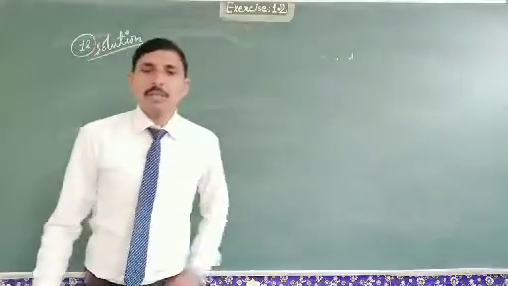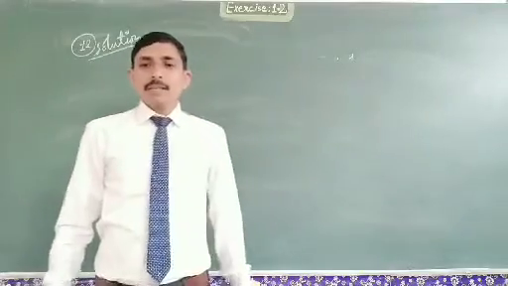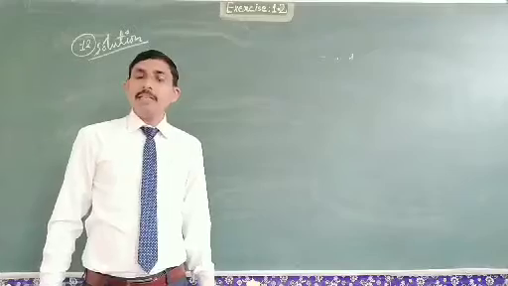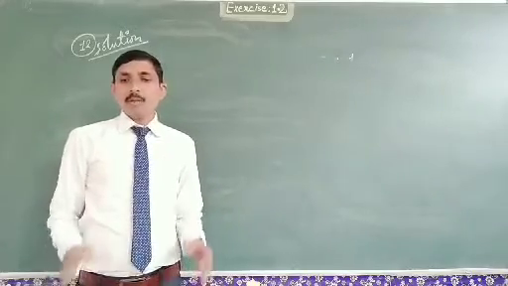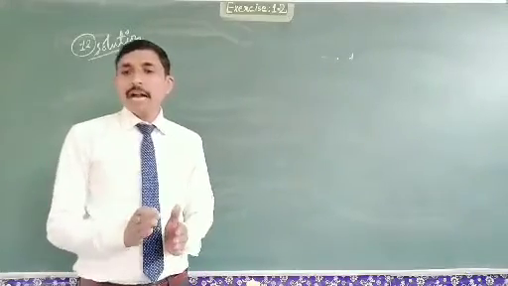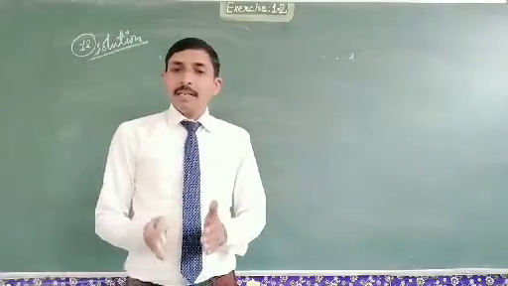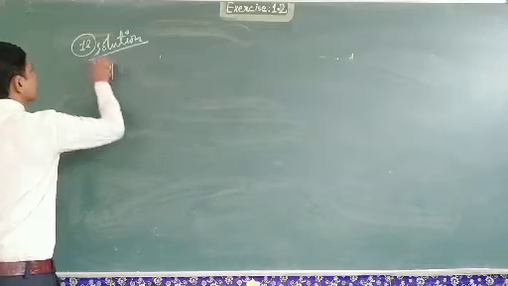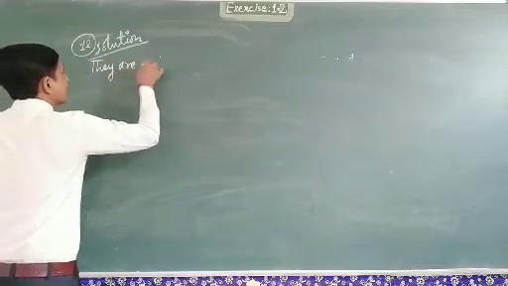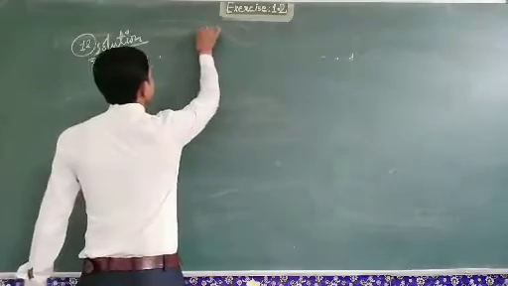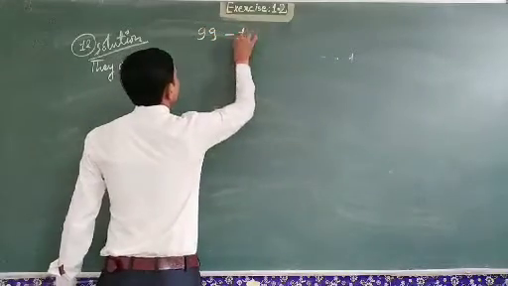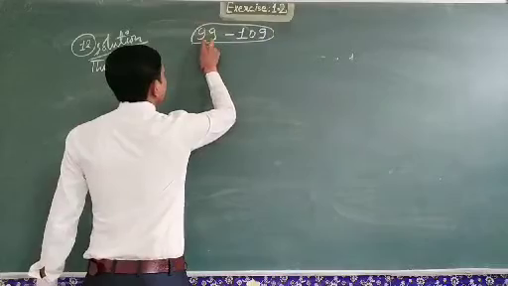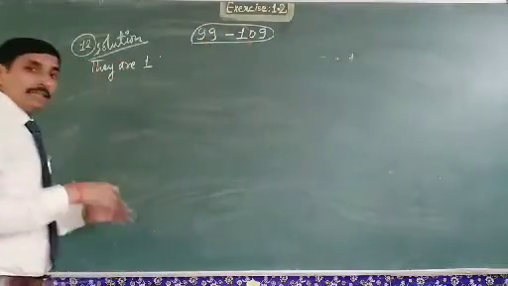The given question is: write the whole numbers between 99 and 109 in descending order. We have to write all the whole numbers between 99 and 109 in descending order.